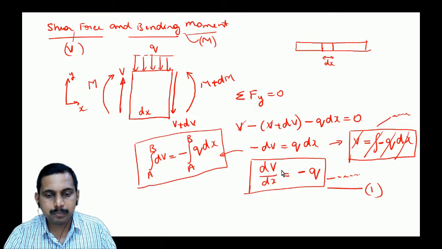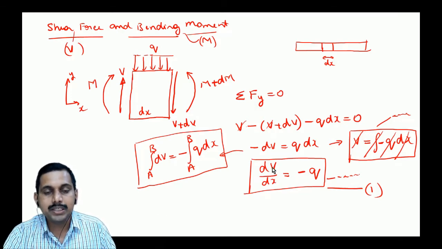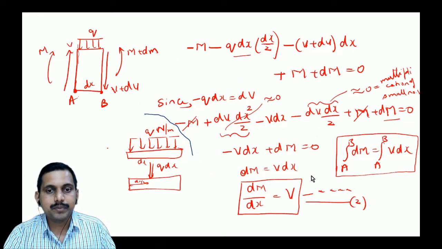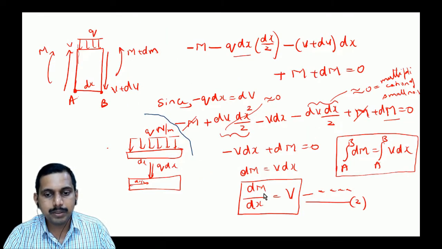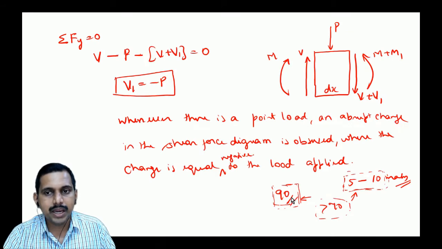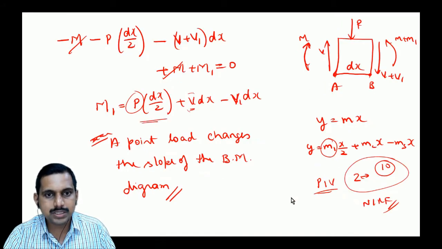These are the points we have to keep in mind: dV by dx is equal to minus q. This minus is important; a lot of times people miss that minus. dV by dx is the derivative of shear force, where shear force is V and bending moment is M, and it is equal to minus the loading diagram. Another point: for bending moment, dM by dx is equal to V. Here it is positive, no negative here. That's important.